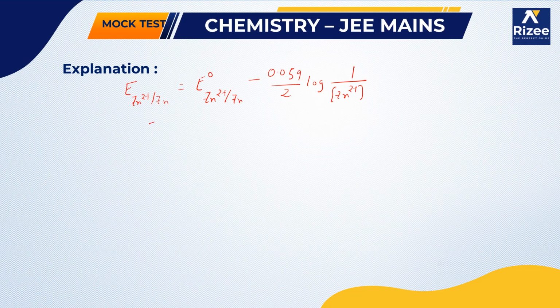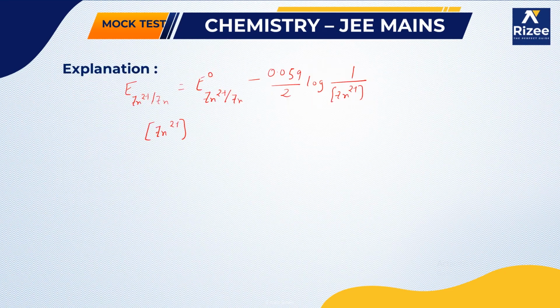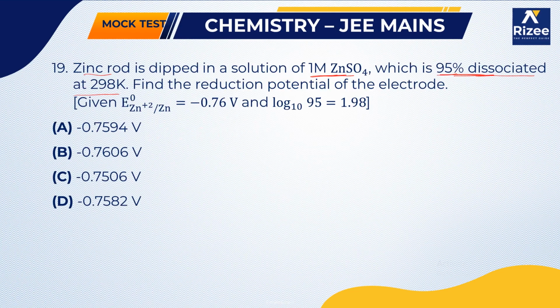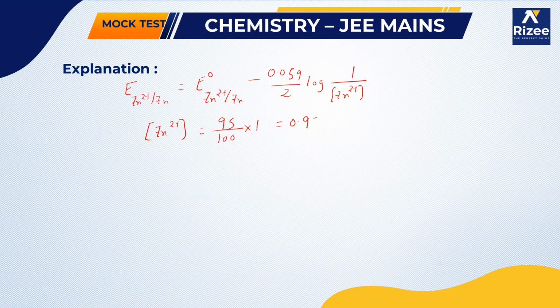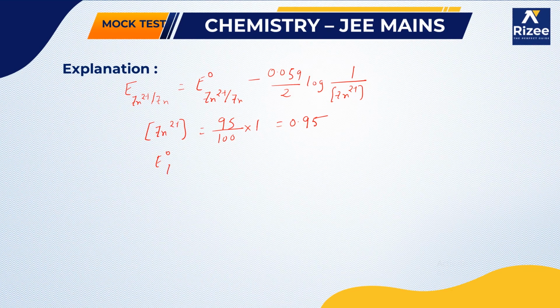So first of all, what is the concentration of Zn2+? In the question it is given that 95% dissociation is taking place and the solution is 1 molar. So the concentration is 95 by 100 into 1 molar, which we can write as 0.95. And in the question the standard reduction potential is given as minus 0.76. So E naught of Zn2+ by Zn is equal to minus 0.76.